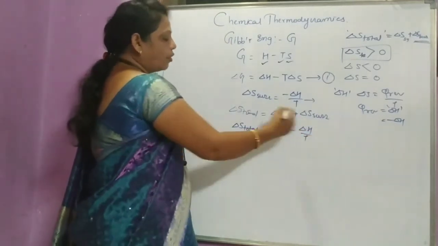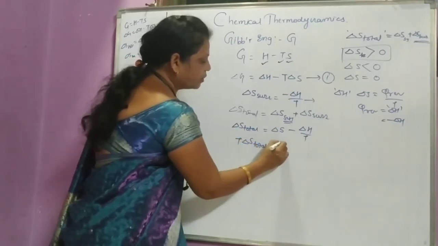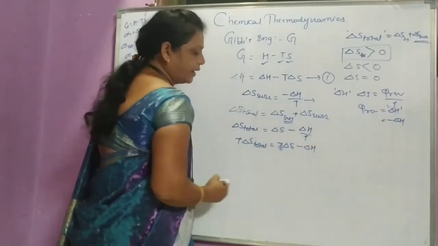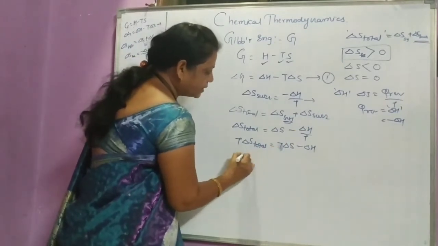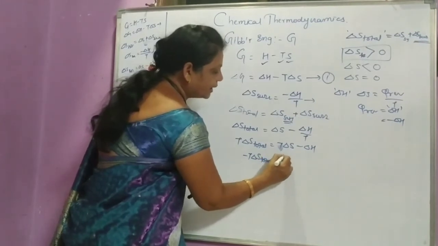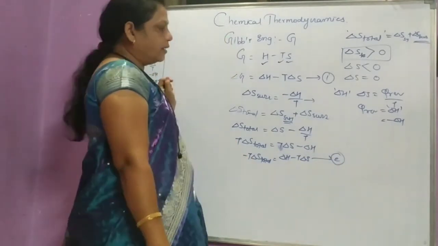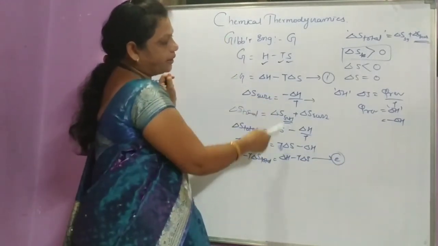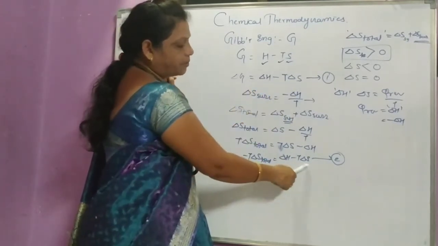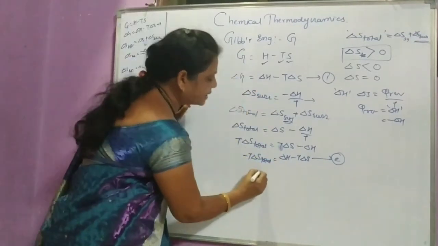Multiplying by T on both sides, T del S total is equal to T delta S minus delta H. Changing the sign, minus T delta S total is equal to delta H minus T delta S. This is equation number 2. So from equation number 1 and 2, the right hand side, delta H minus T delta S, is the same on both sides, and therefore the left hand sides are the same.